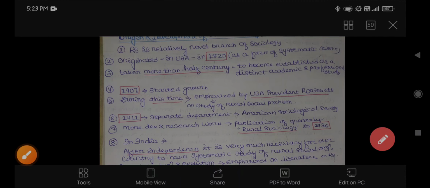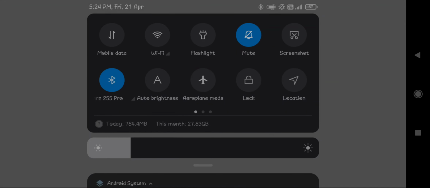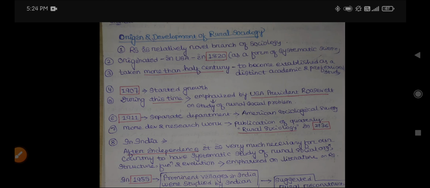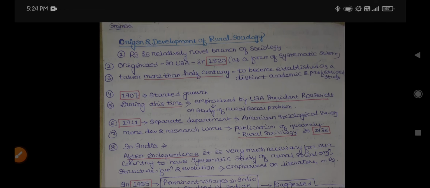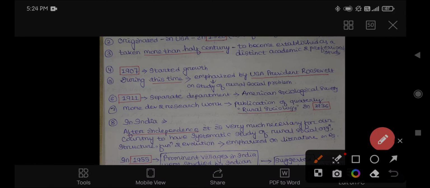After becoming an independent branch of study, it started towards growth. That means it showed a positive inclination in the phase of growth. Okay, in 1907 it started to grow.